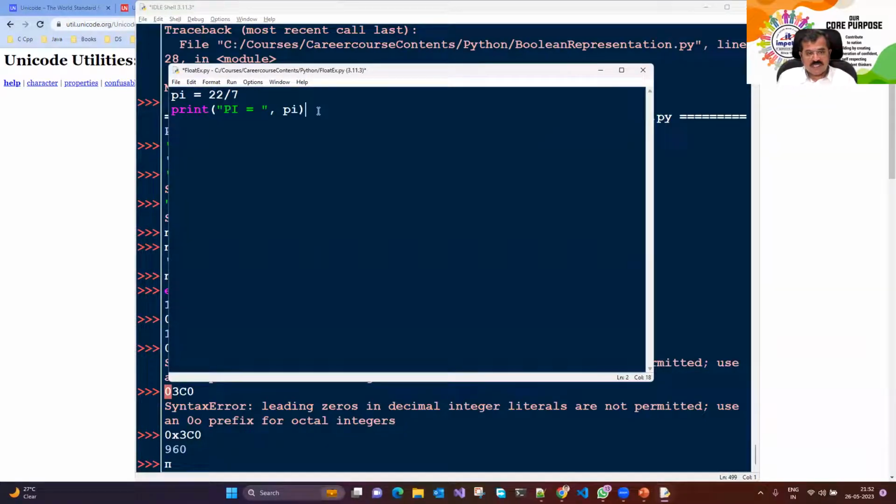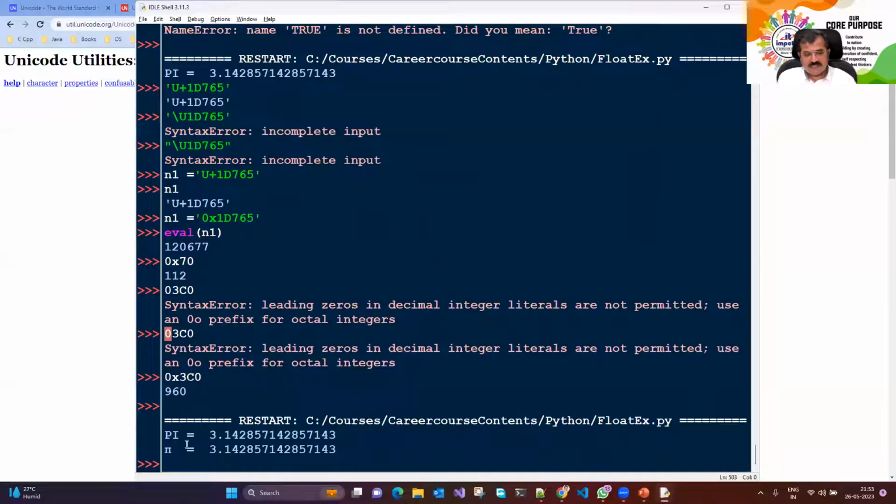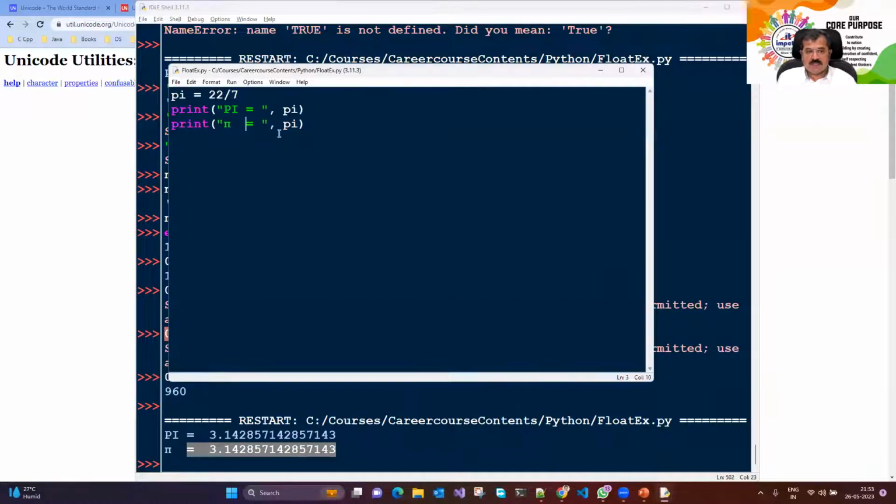Instead of writing this particular statement, what we could have done is put the pi symbol in the data. That's not a topic for discussion right now; let's keep it aside. I just copied this and kept it. So pi is equal to pi is what we're trying to display. Let's see, does Python support this? Will it display that symbol pi? Yes, it displays.